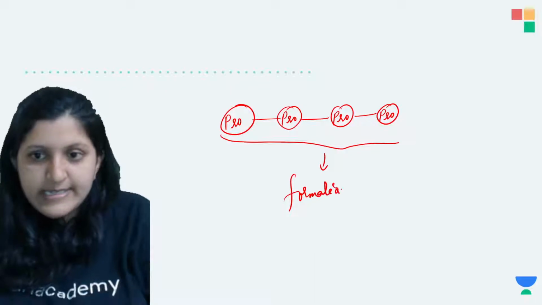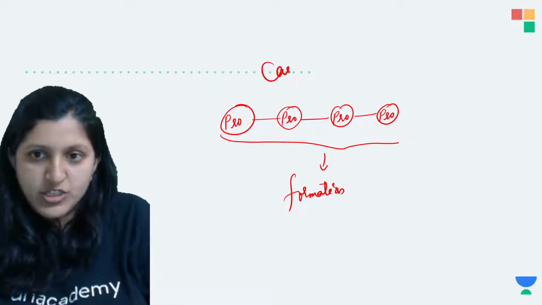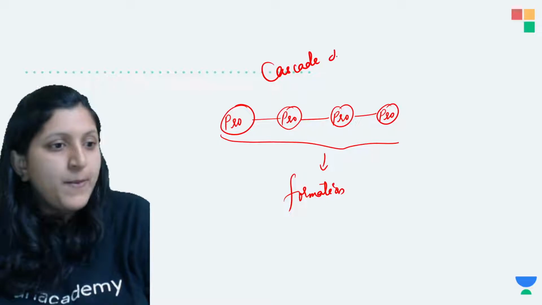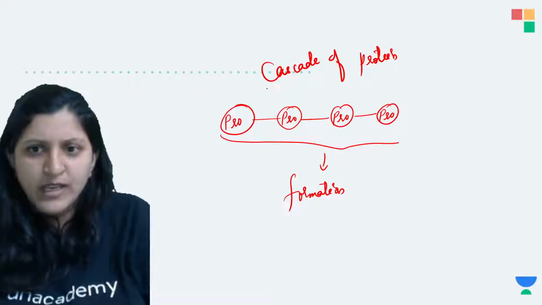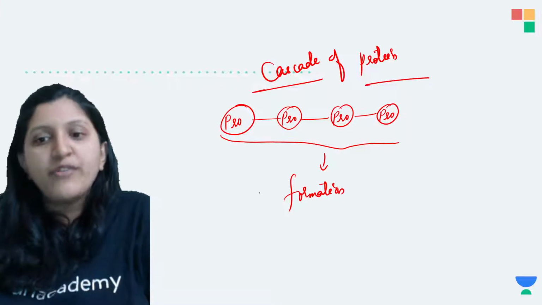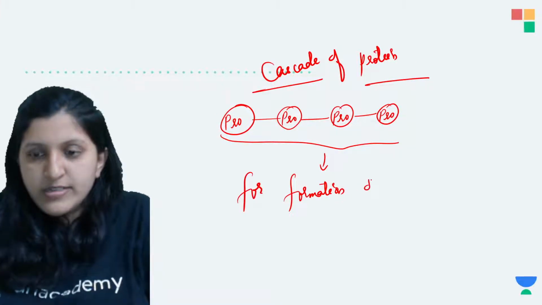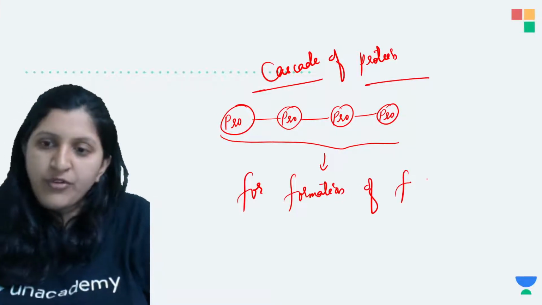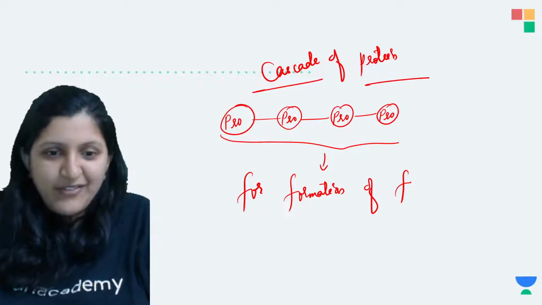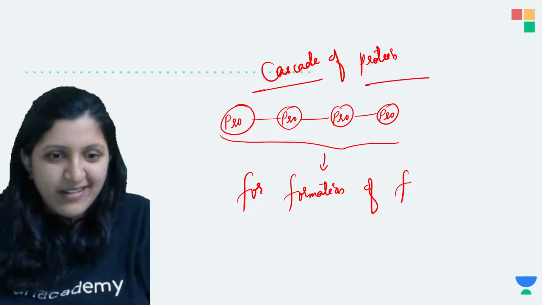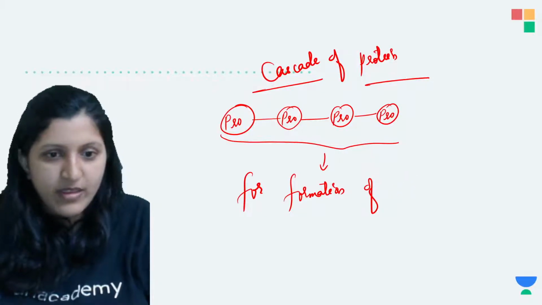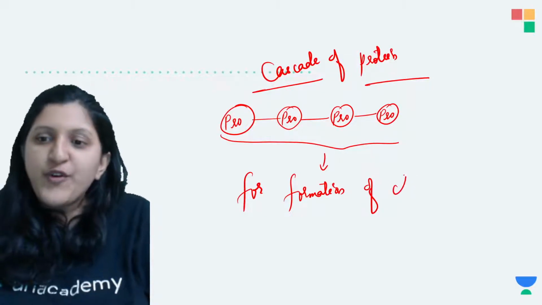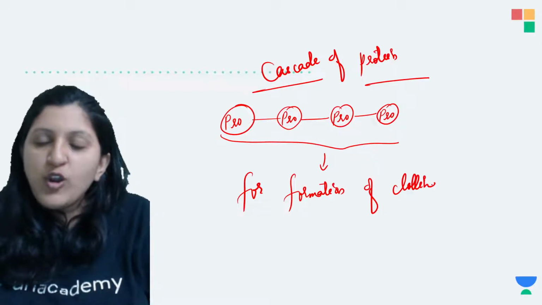So this is a cascade of proteins, or basically these can be enzymes, and they are required for the formation of clotting factor.